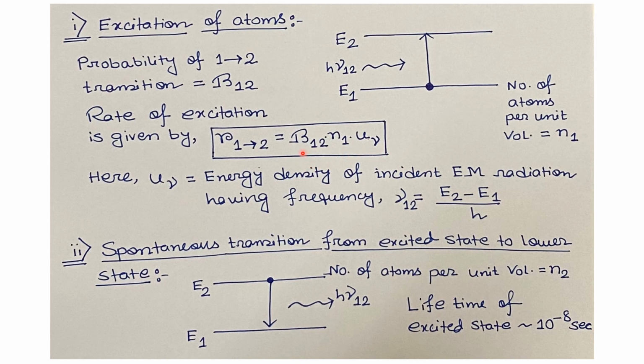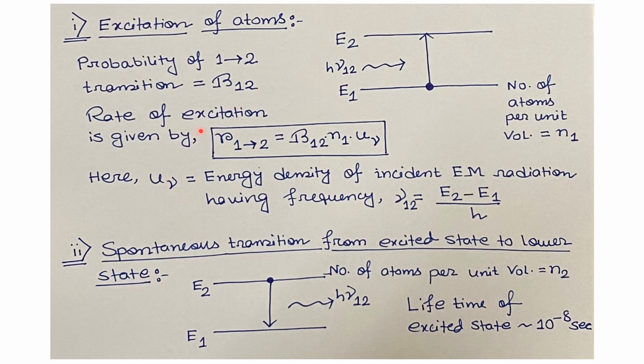Here B12 is the probability of transition from energy level E1 to E2. N1 is the number of atoms per unit volume at the ground energy level E1, and U nu is the energy density of incident EM radiation having the frequency nu12, that is, E2 minus E1 divided by h. Here h is Planck's constant.